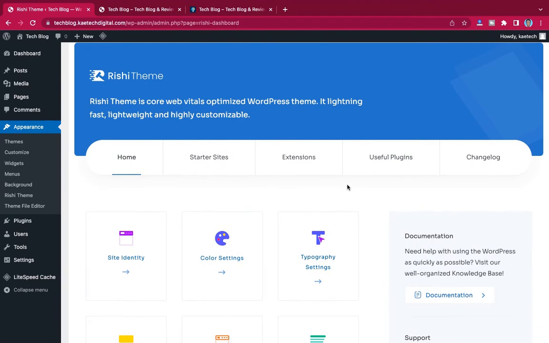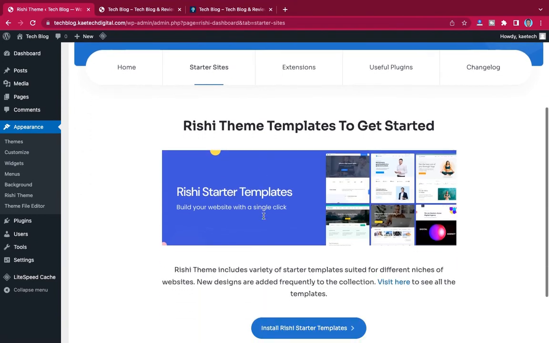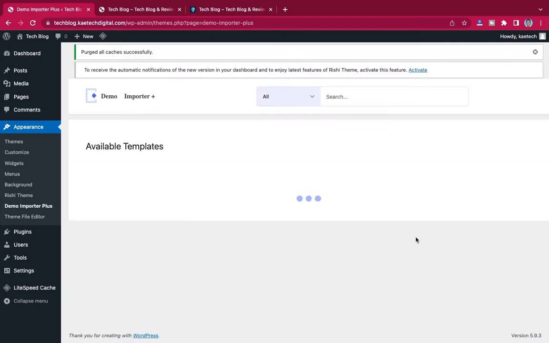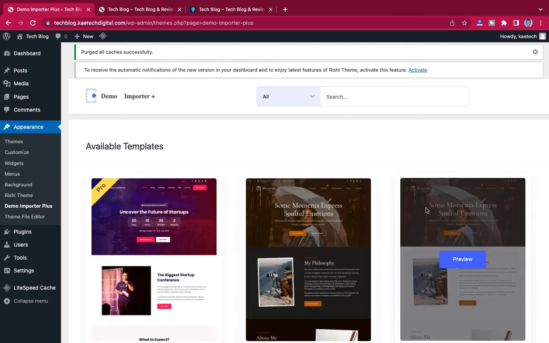Now we're not going to spend time over here because we are in a rush to create our money making blog. So to help us build this money making blog, we're going to import a starter template. So what we're going to do is click on starter site over here, and then click on install Rishi starter template. Just click on it to install it, and then we are here. Now this gives you all the available starter templates that you need.